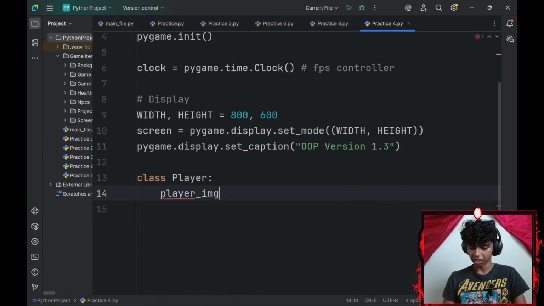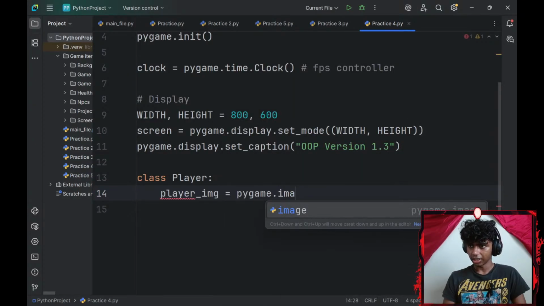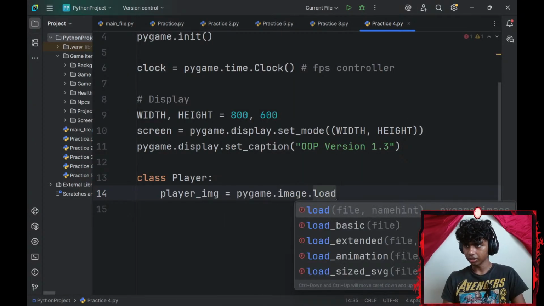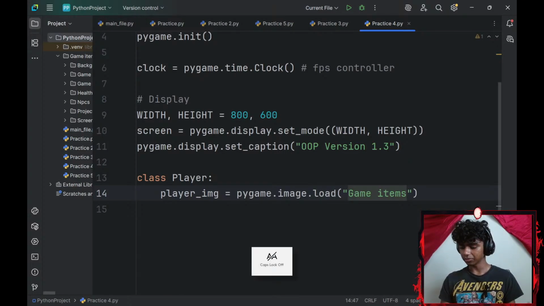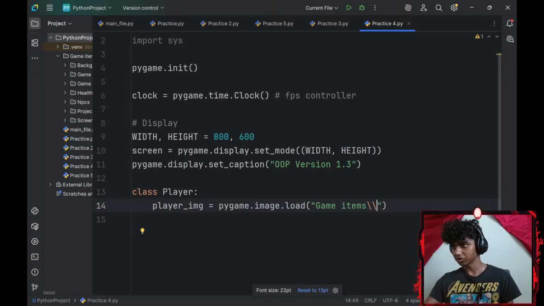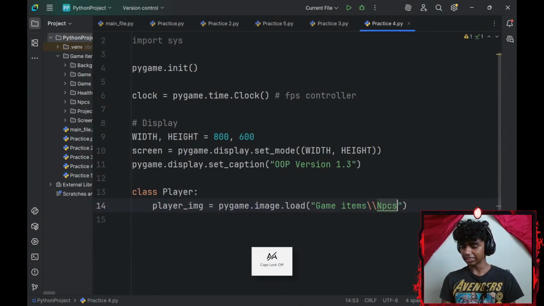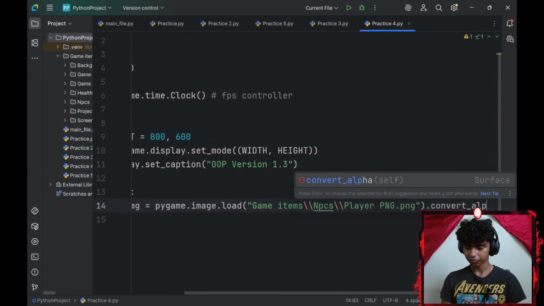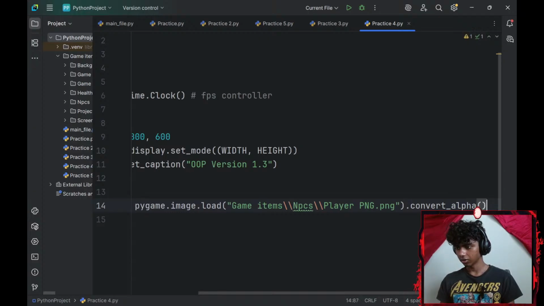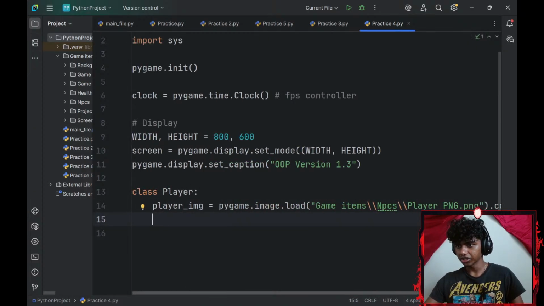Player underscore image is going to be equal to pygame dot image dot load. Okay, I'll give the file path of my image. The file path is going to be my game items, followed by 2 forward slashes. Let me shrink my screen. Followed by npc, 2 more forward slashes, and my player png. And I will convert this to alpha because this is a png. There we go. Okay, I'm pretty sure that was correct.